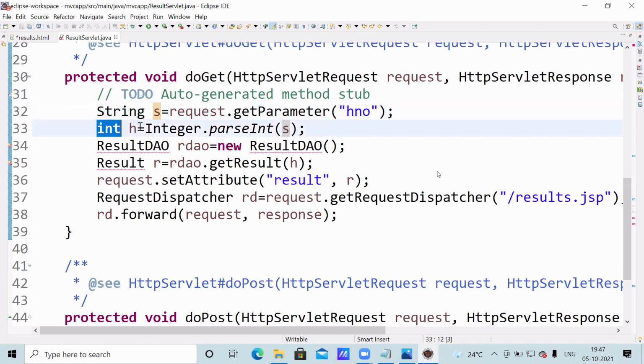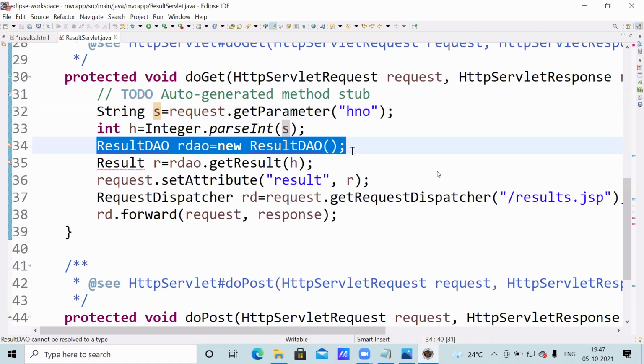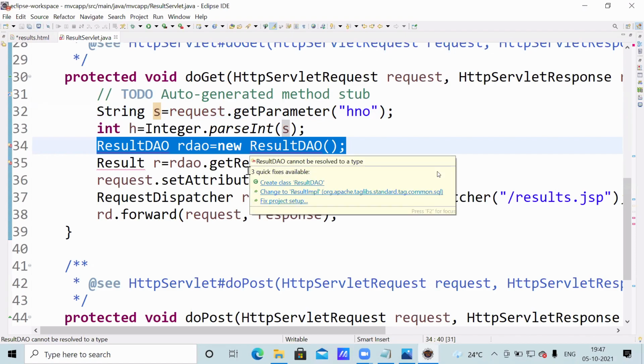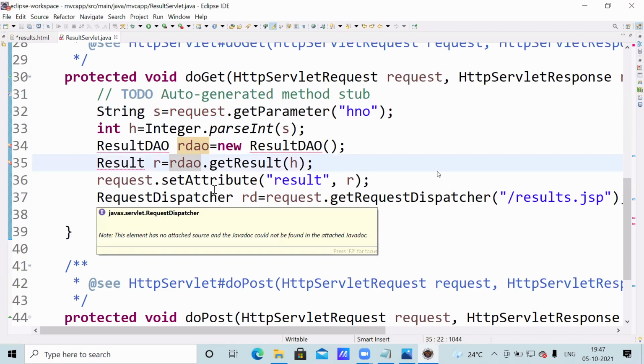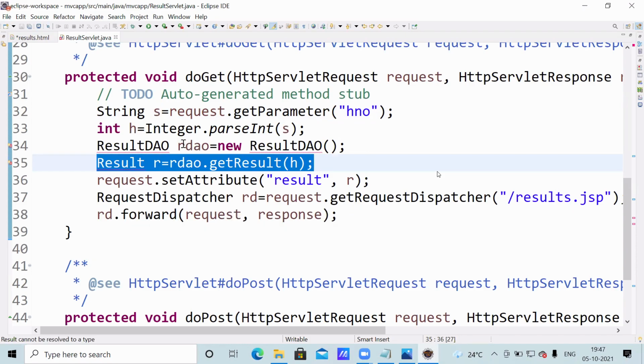String format to integer format I converted. Now what I'm doing, you observe, a DAO class object I created. With that object reference, I'm calling the getResult method. It is going to return a result bean.